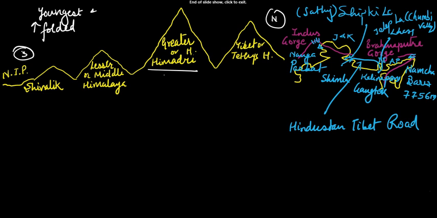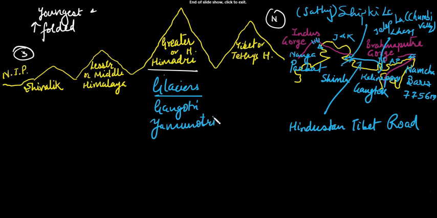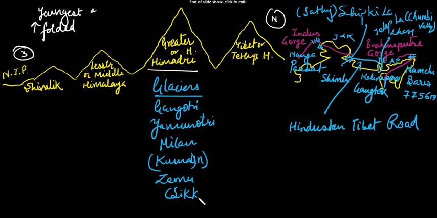Then another important feature is that here we find some glaciers. Some important glaciers are Gangotri, Yamunotri, Milam in Kumaon Himalaya, and Zemu in Sikkim. So these are some important glaciers we find here.